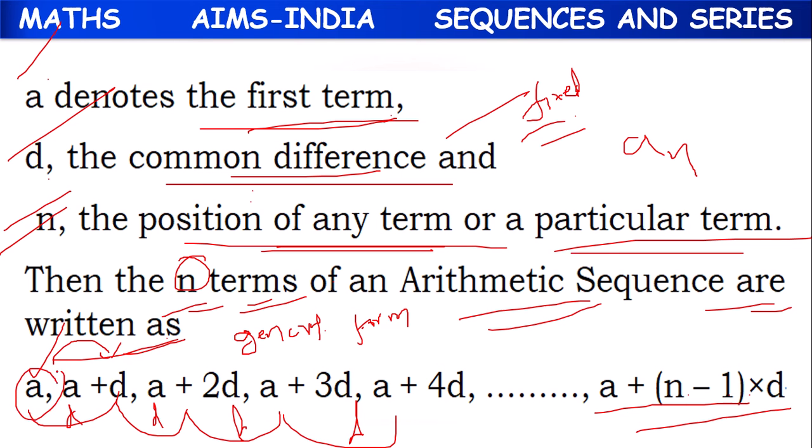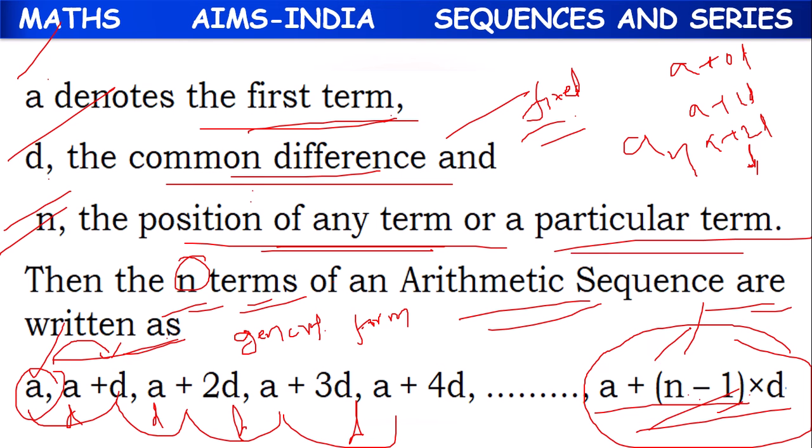Because in the first term, there is no D. Means first term is A plus 0D. Second term, A plus 1D. Third term, A plus 2D, means this number is 1 less than the term number. So that's why for the nth term it will be n minus 1. A plus n minus 1 into D is the nth term or general term. So this is the standard form of an arithmetic sequence.